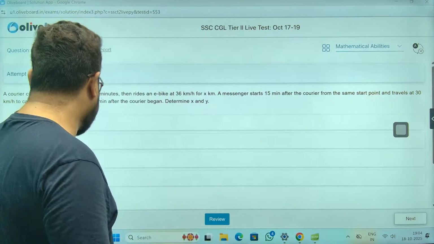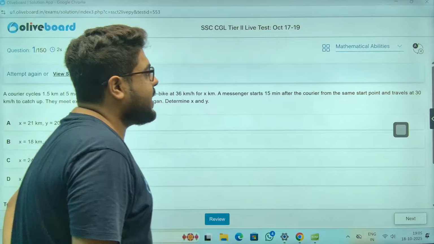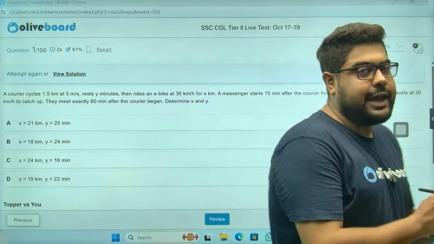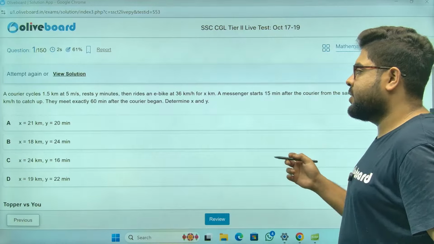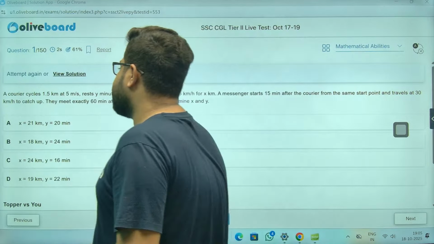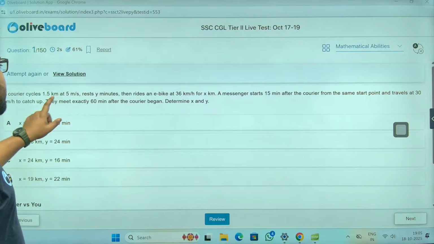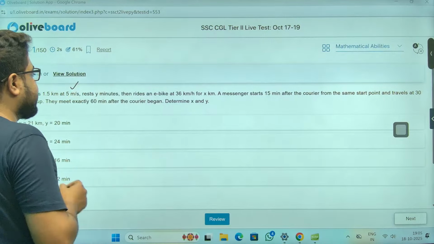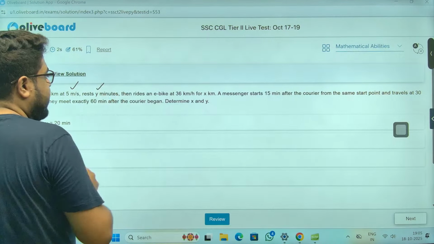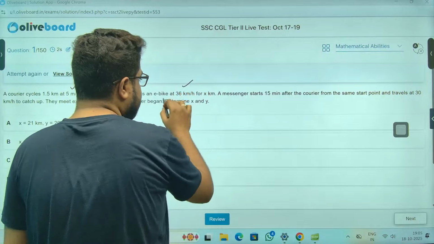With that in mind, the first question is right in front of us. This is the live mock analysis of last weekend's mock. A courier cycles 1.5 kilometers at a speed of 5 meters per second, rests for y minutes, then rides for x kilometers at this speed.